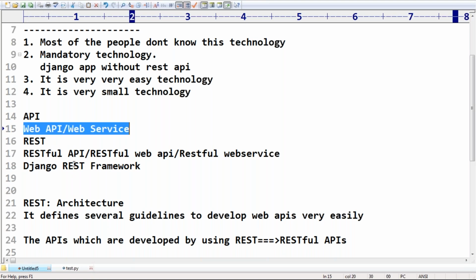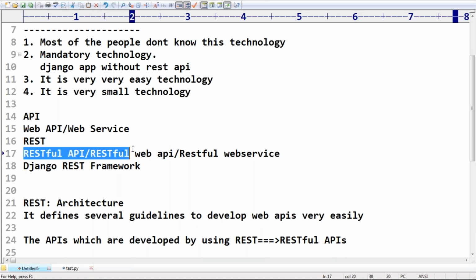A web API developed based on the REST architecture is called a RESTful web service or RESTful API. REST is language independent, sir. Don't think it is related only to Python. RESTful web services are there in Java, and RESTful APIs are there even in Python, Django. Everywhere, REST is a trending technology.